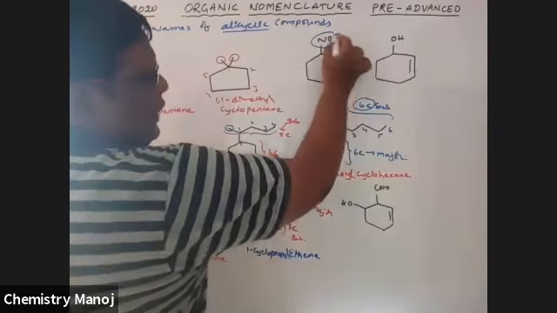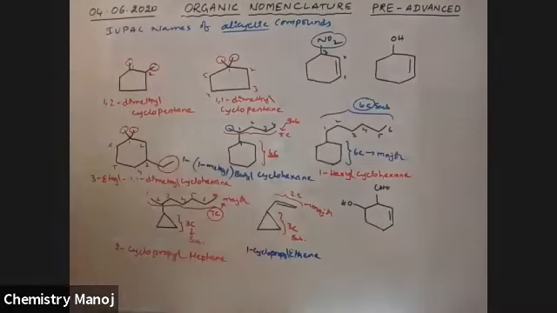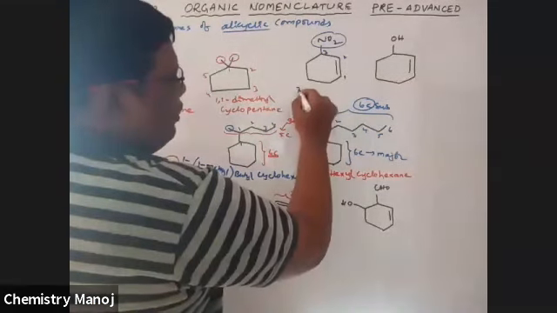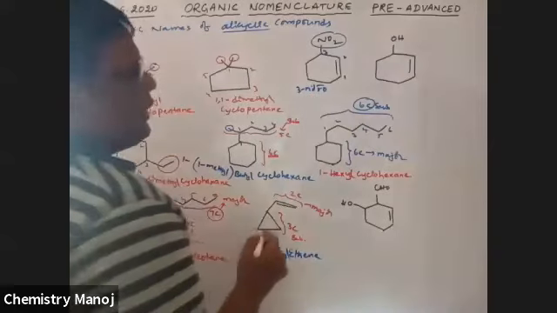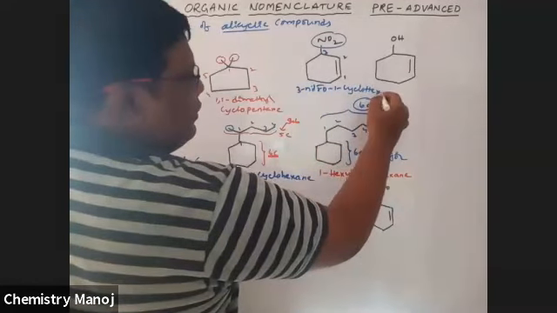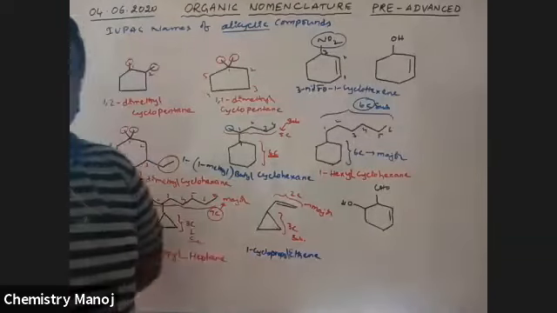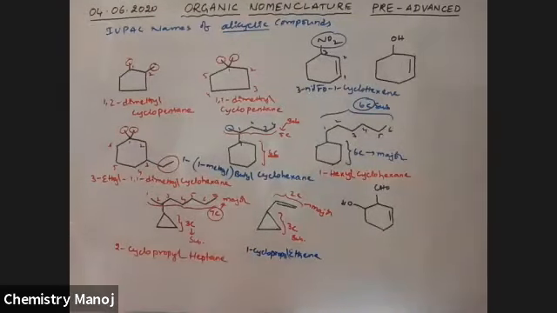Next, here it is NO2 and a double bond. The double bond is major over NO2. That's why it is numbered 1, 2, 3. Therefore, the name of this compound is 3-nitro 1-cyclohexene. Among the double bond and NO2, the double bond has priority. That is why it is taken as 3-nitro 1-cyclohexene. Next one.